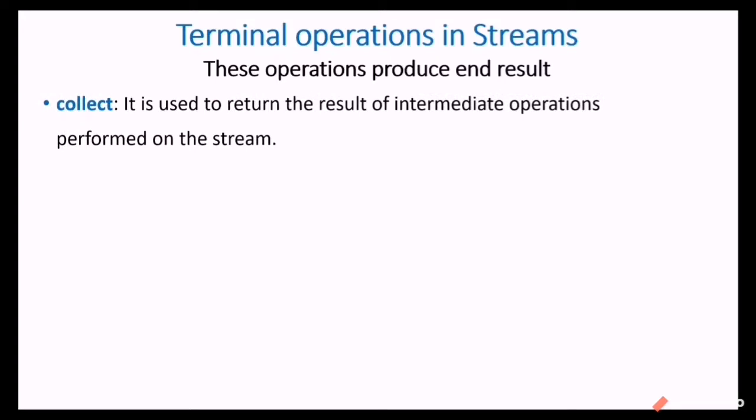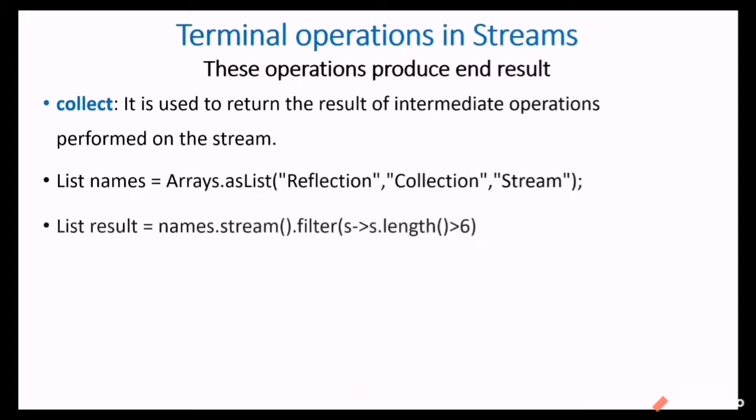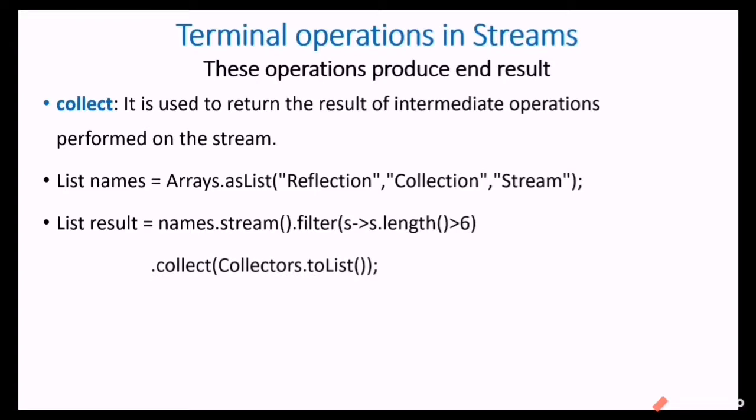Terminal operations in streams. These terminal operations are used to produce the end result. An intermediate operation will do some operation and after that the terminal operation will collect that. We have the collect method as a terminal operation. It is used to return the result of the intermediate operations performed on the stream. For example, take a list of names that we are processing. After filtering, we are collecting that. The filter method is an intermediate operation. Once that is completed, we collect this, so this is the terminal operation.